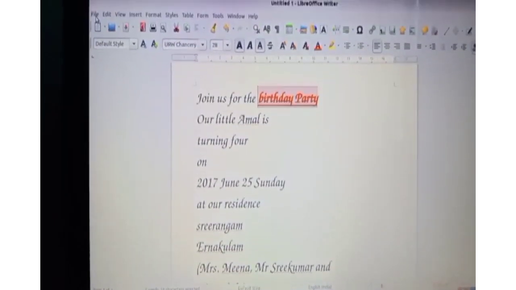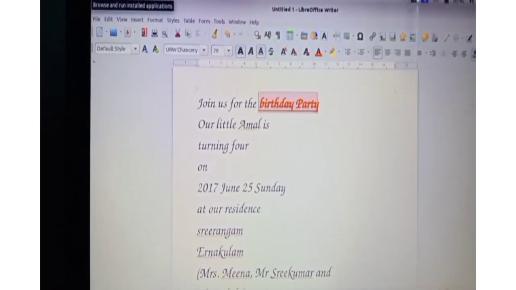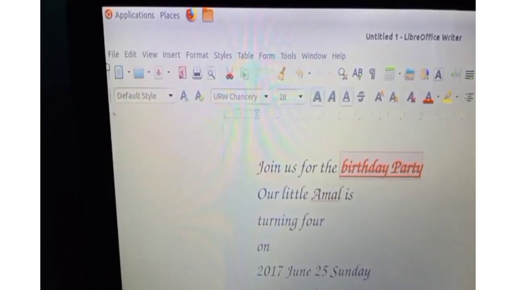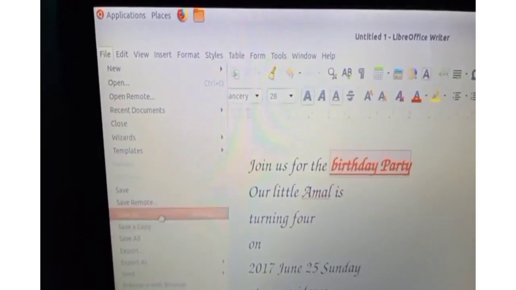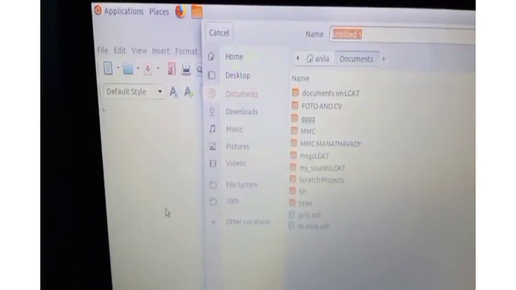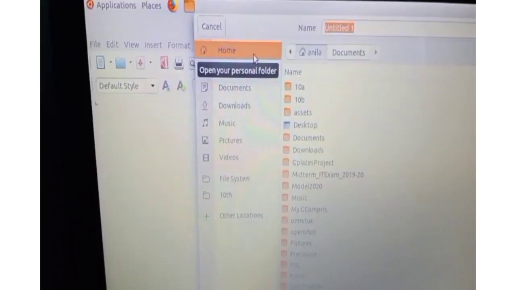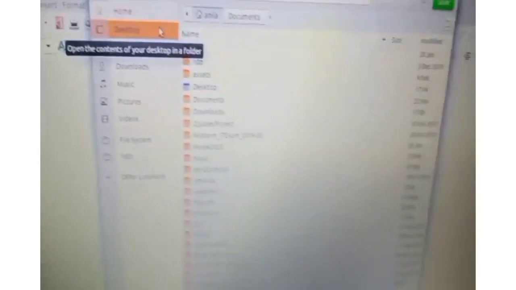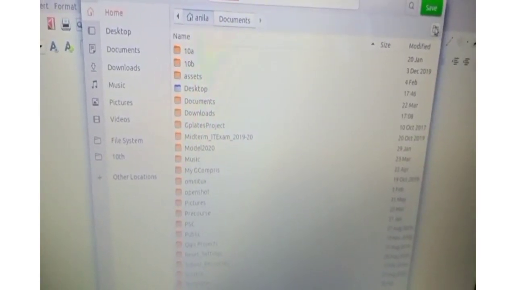How can we save it? Click on File. Then select Save As. Then select Home. And you can create your folder as 6th B or 6th A. Create it.